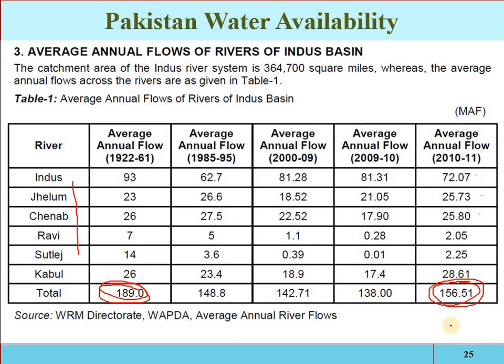Now, in 2018 2019, the average annual flow of the Indus Basin was 144 to 147 million acre feet. So overall, that is an alarming situation. The flow of the Indus River is decreasing, and the demand is increasing day by day.